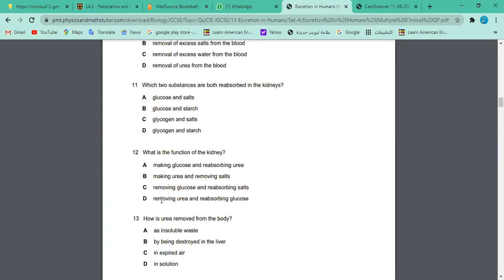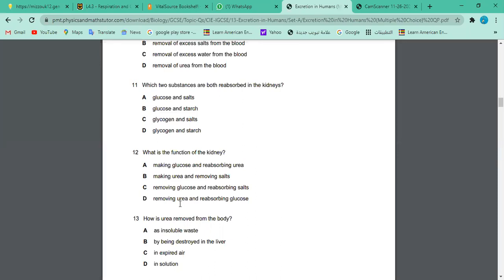C or D? D. Yes, D. Why? Glucose is only present in the urine of a diabetic person. Wonderful. If you are removing glucose, basically you have more glucose in the urine, right? And removing urea, if you don't remove urea, it will build up. And Nabil, you want to comment on that?